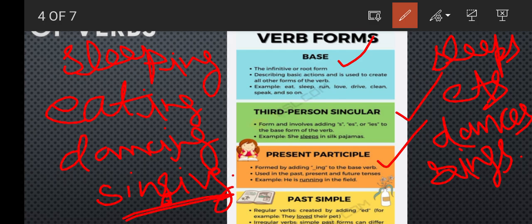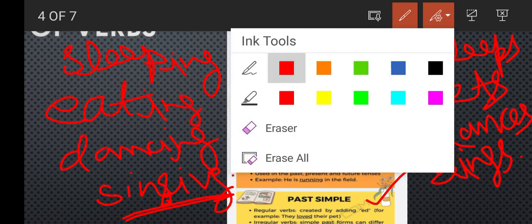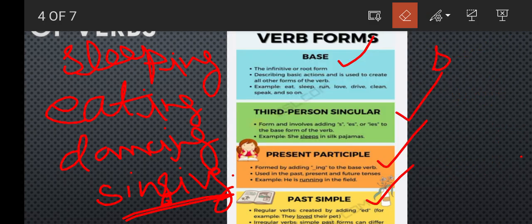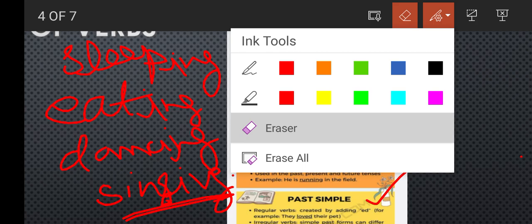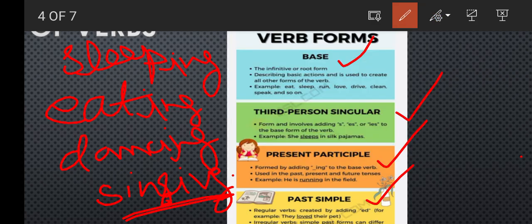Then come to the past simple, where we'll add ed at the last. For sleep it is slept. For eat we have ate. For dance we have danced.